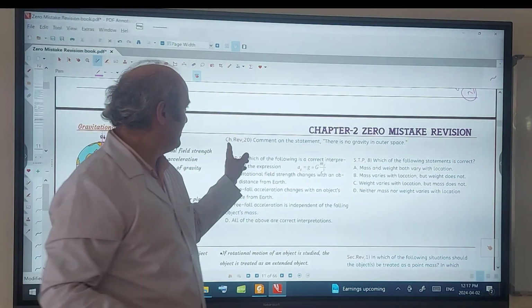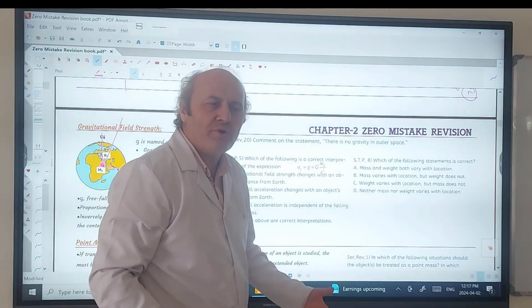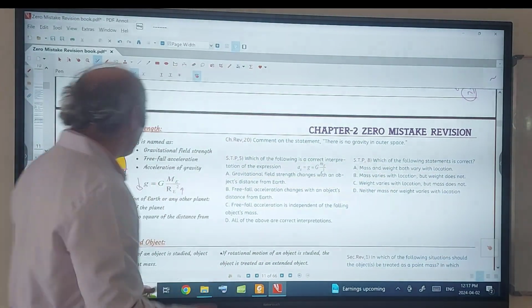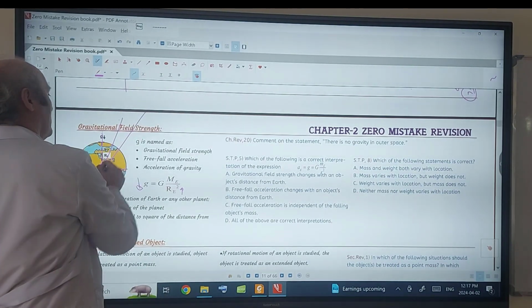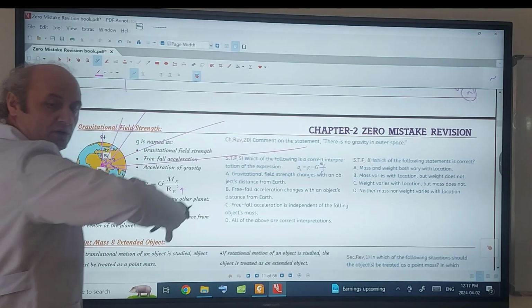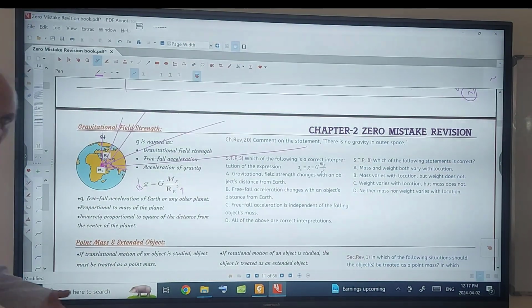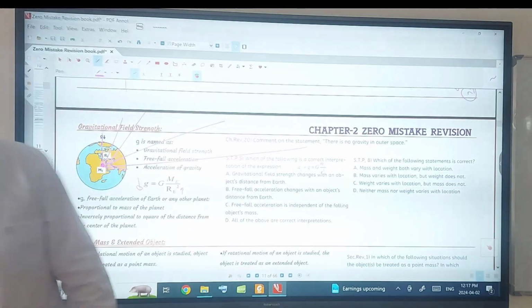This is one of the chapter 2 questions. Comment on this statement: there is no gravity in outer space. Why is there no gravity in outer space? Because R is increasing. If R increases, g decreases, and finally becomes zero. What are we looking for? This?